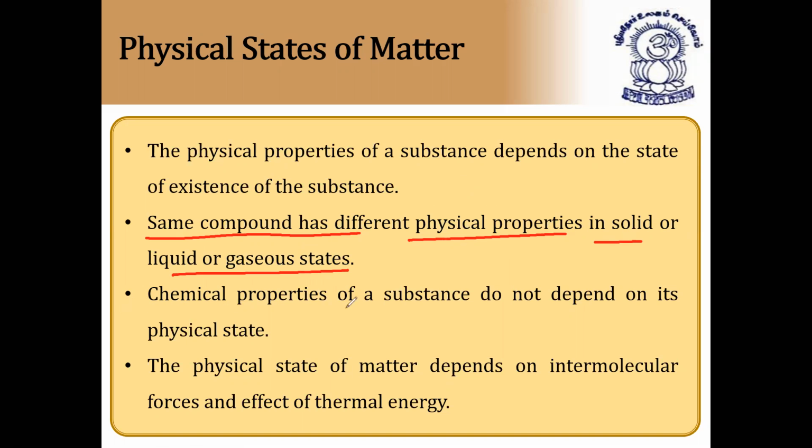The chemical properties of a substance do not depend on its physical state. And the physical state of matter depends on intermolecular forces and the effect of thermal energy. These are the two factors: one is intermolecular forces and the second one is thermal energy. So based on these two factors only, the physical state of a substance exists.